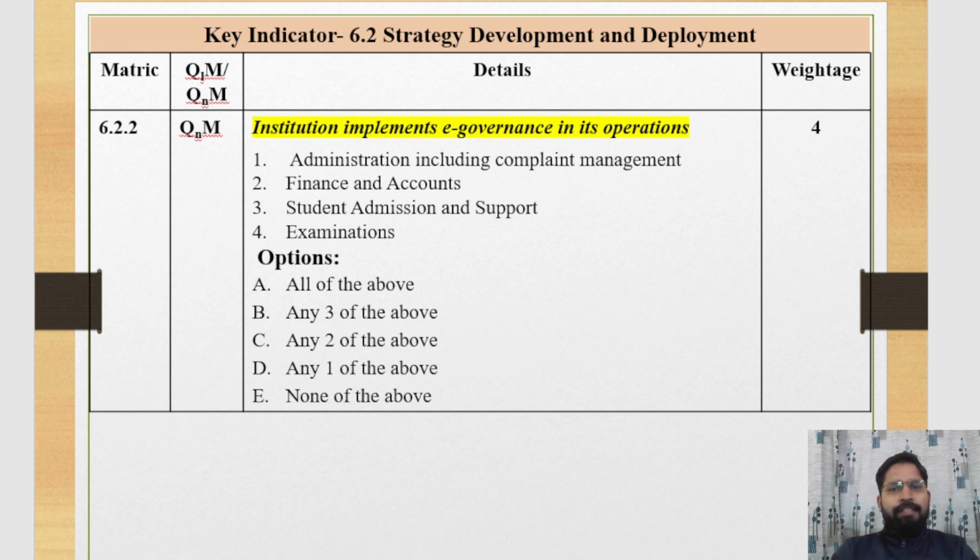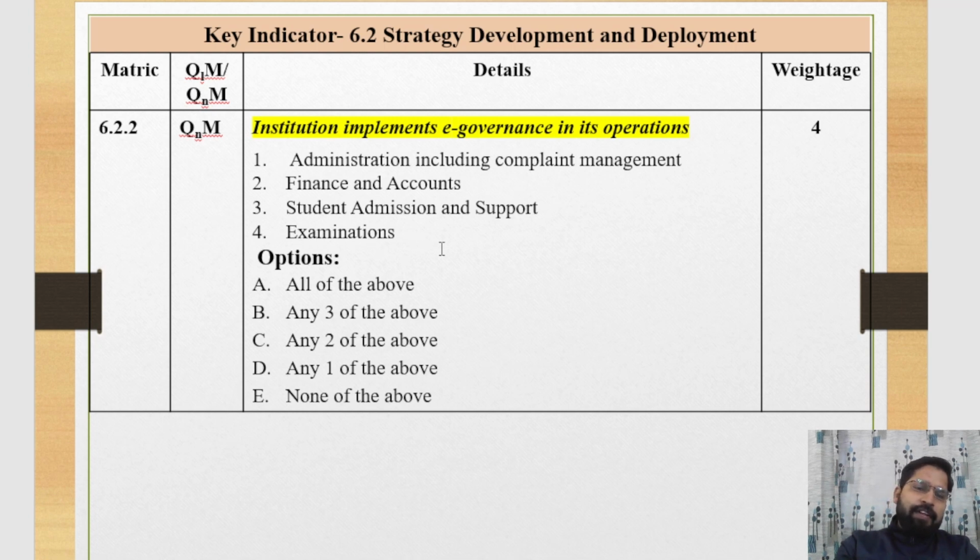In this matrix, we ensure the implementation of e-governance in the area of administration, including complaint management. Second one is e-governance applied in your institution in the field of finance and accounts. And third one is e-governance implemented at the time of student admission and support, and e-governance operation in examination.